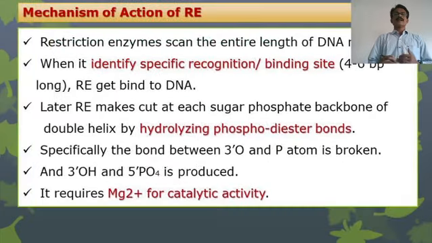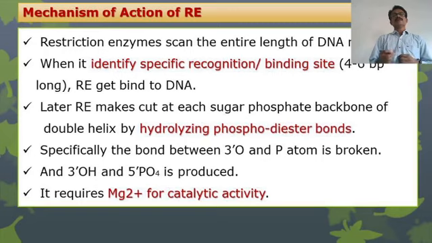Now, coming towards the mechanism of restriction enzymes, how they cut down the DNAs at specific points. Restriction enzymes primarily scan the entire length of the DNA molecule. Then they identify special sites, recognition sites or binding sites, which are generally 4 to 6 base pairs long. After identifying these particular recognition sites, they bind to that particular area.